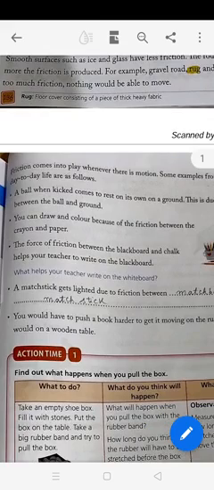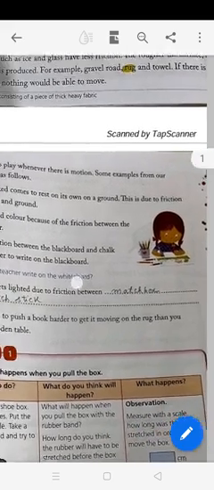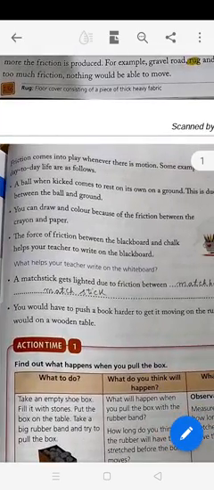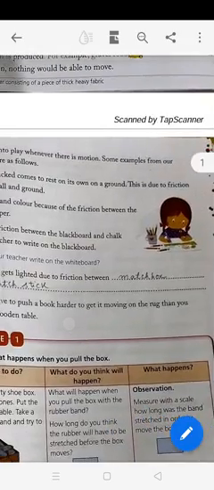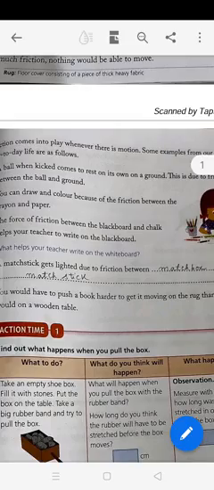You can draw and color because of the friction between the crayon and the paper. If there is no friction, then you will not be able to draw. The force of friction between the blackboard and chalk helps your teacher to write on the blackboard. So, it is due to the force of friction that a teacher can write on the blackboard. What helps your teacher write on the whiteboard? A matchstick gets lighted due to friction between the matchbox and the matchstick.